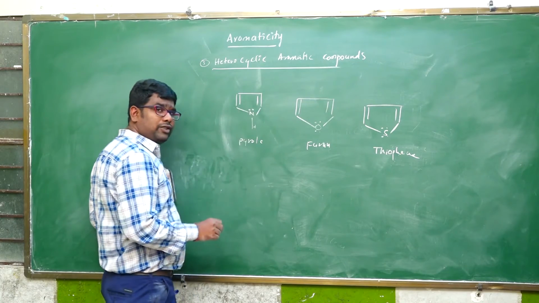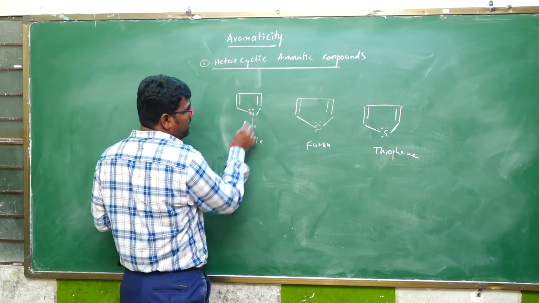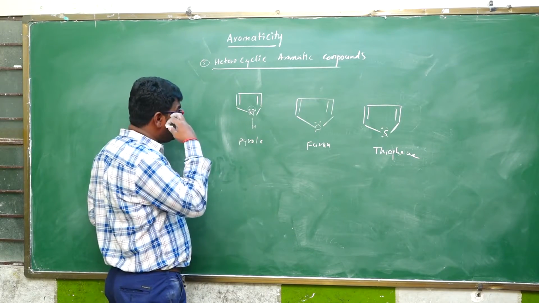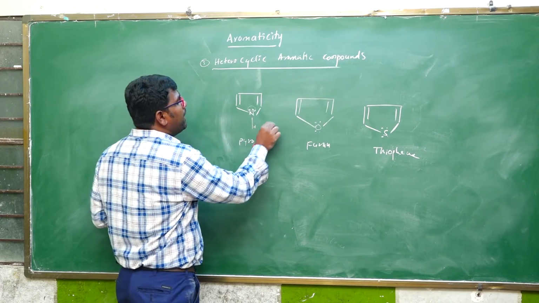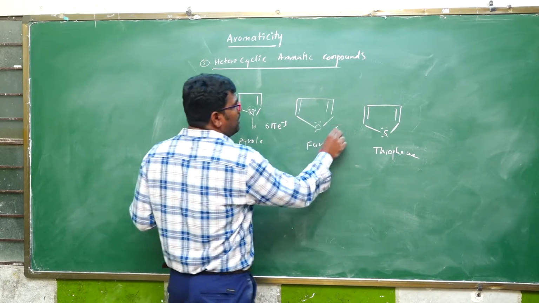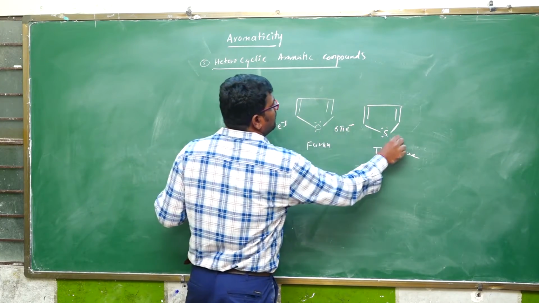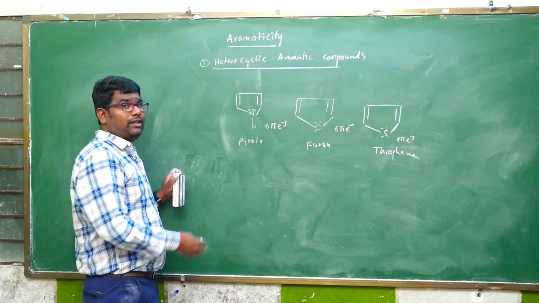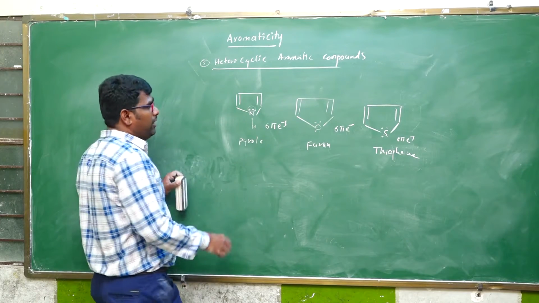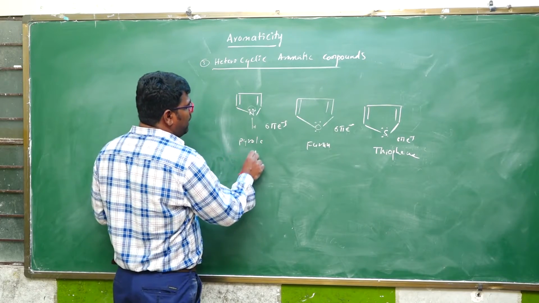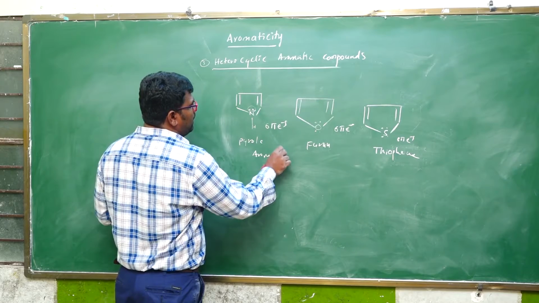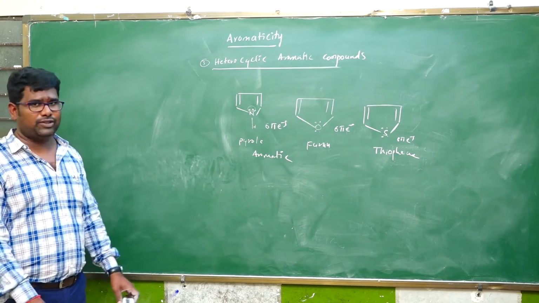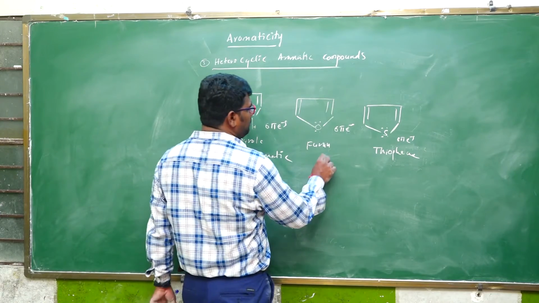How many double bonds? 2 double bonds means a 4 pi electron system. Here, one lone pair is present on the nitrogen atom, meaning 2 electrons are added. Total 6 pi electron system. Here also a 6 pi electron system. Here also a 6 pi electron system, because one lone pair is delocalized in the molecule. Therefore, it is aromatic, but it is neither benzenoid nor non-benzenoid, it is a heterocyclic aromatic compound. All are aromatic.